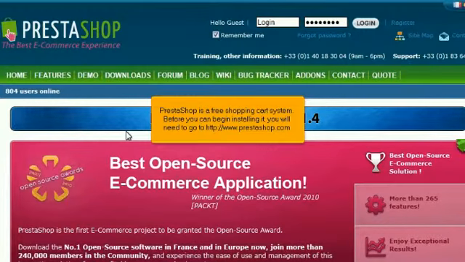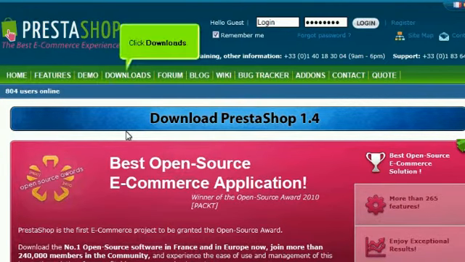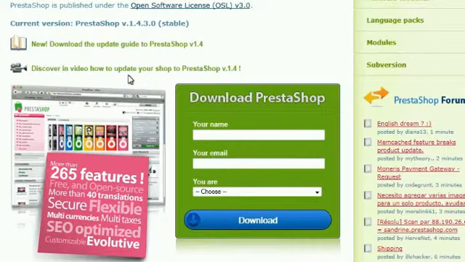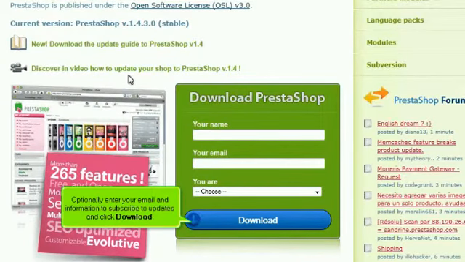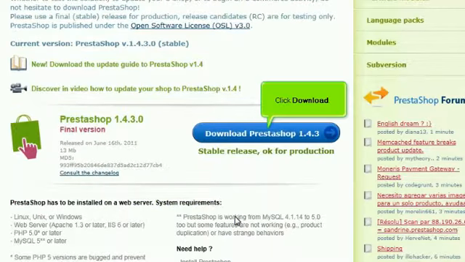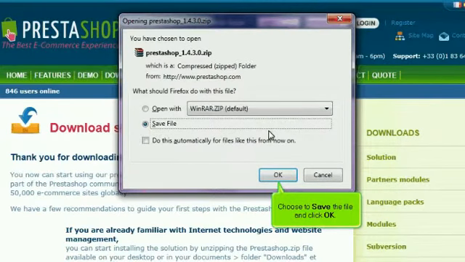PrestaShop is a free shopping cart system. Before you can begin installing it, you will need to go to http://www.prestashop.com. Click Downloads. Optionally enter your email and information to subscribe to updates and click Download. Click Download. Choose to save the file and click OK.